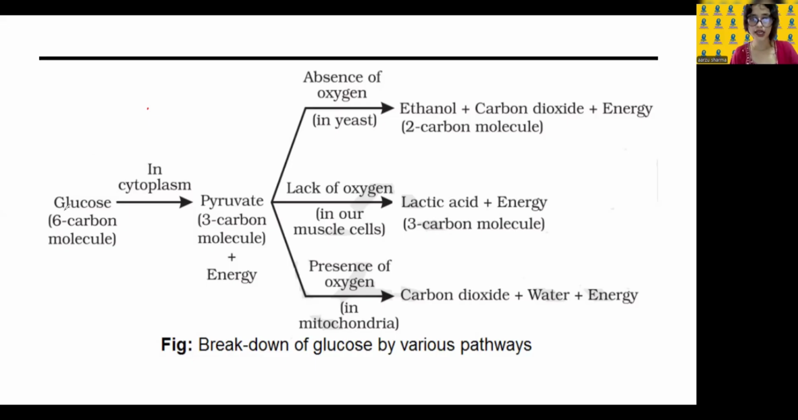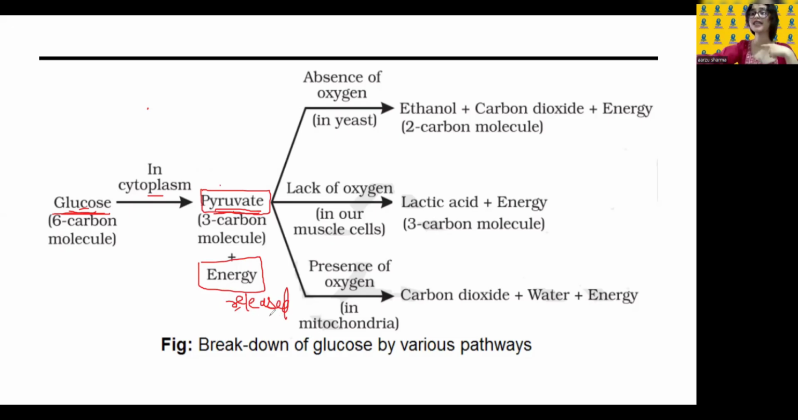See, glucose, which I told you is a 6 carbon chain, is broken down in the cytoplasm into 3 carbon chains. That means the C6 is broken down into C3 and C3. That means a 3 carbon molecule, which is known as pyruvate. And with that, energy is also released. In this process, energy is also released.